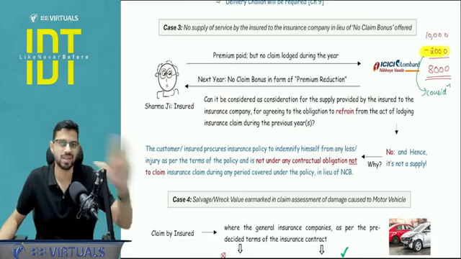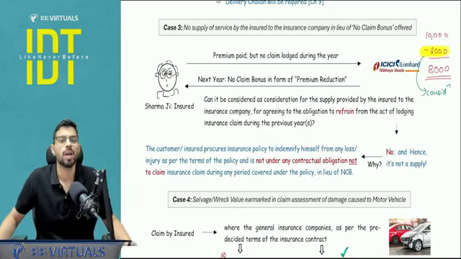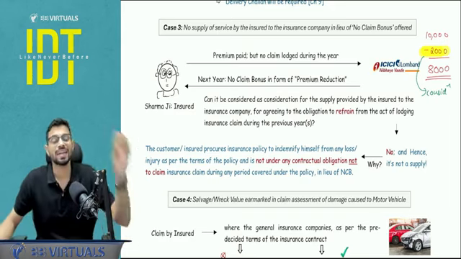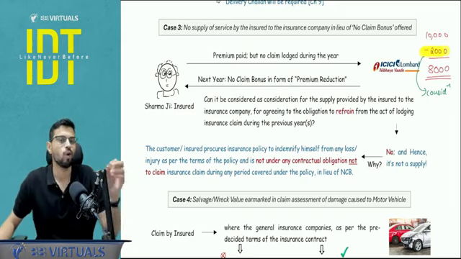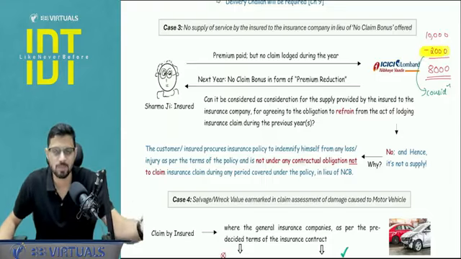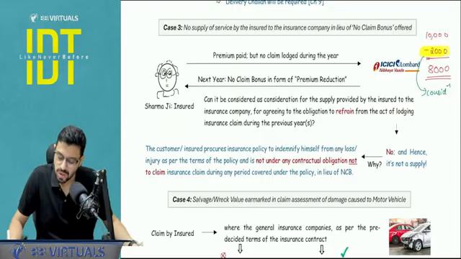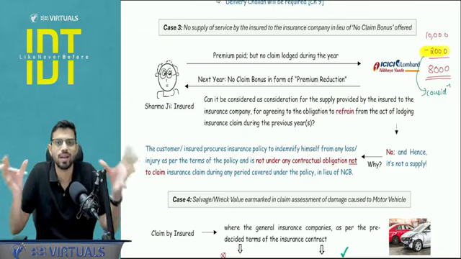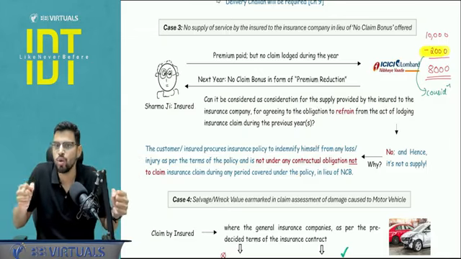Is it a consideration? Answer is no. This is not a consideration. Why? Because the essence of the insurance contract was not to earn 2000 rupees, but rather to save the expenses on hospitalization. This 2000 is just a mere event. It is not a consideration. Consideration is when you earn that amount.